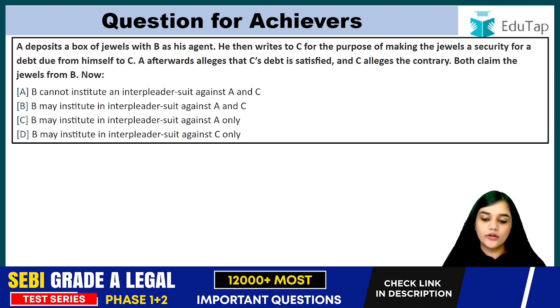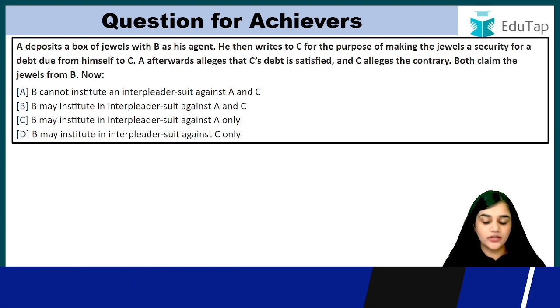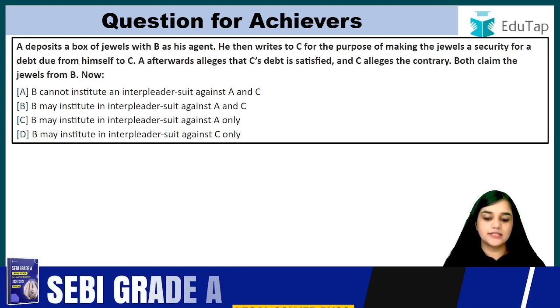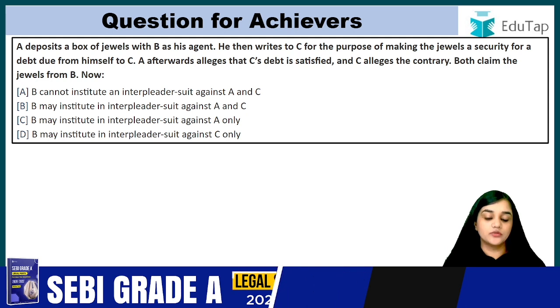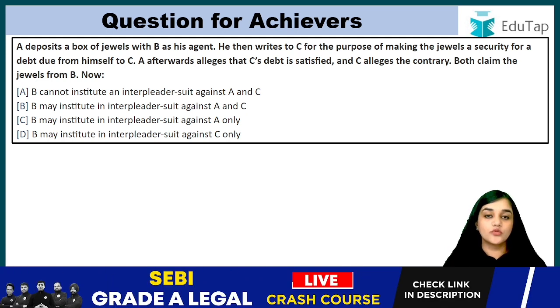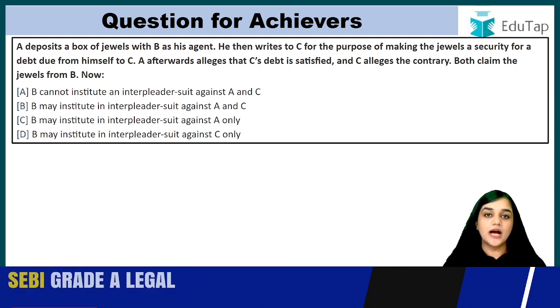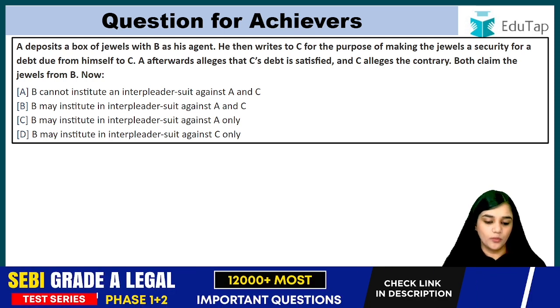Now, B cannot institute an interpleader suit against A and C. B may institute an interpleader suit against A and C. B may institute an interpleader suit against A only. B may institute an interpleader suit against C only. So we have discussed what an interpleader suit is in our previous video. So you have to comment the right answer below.